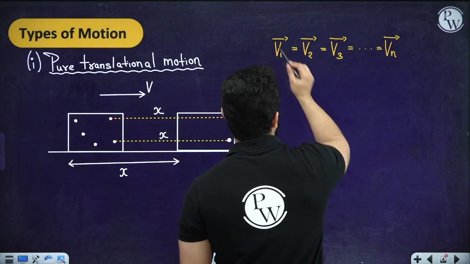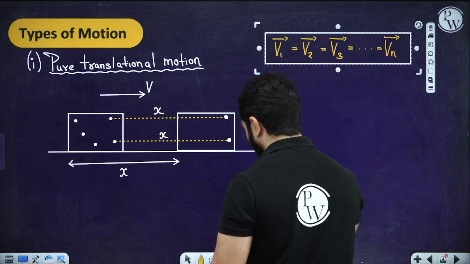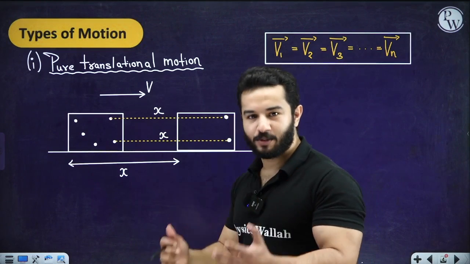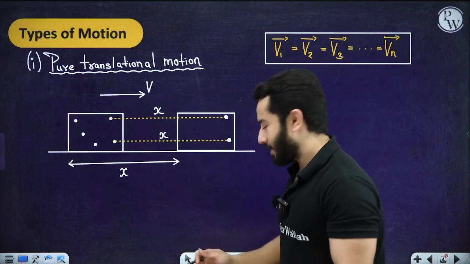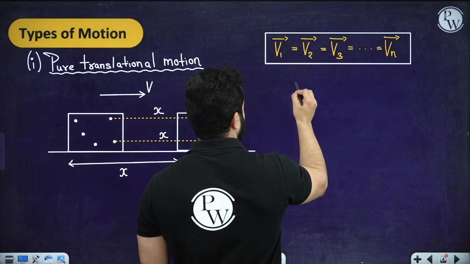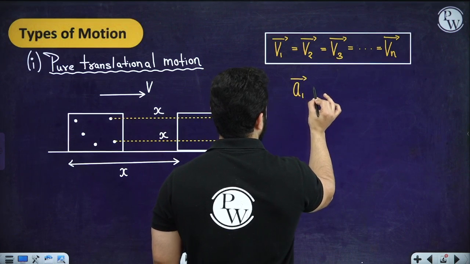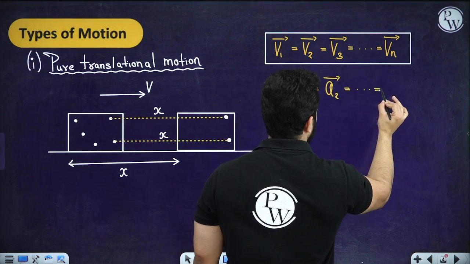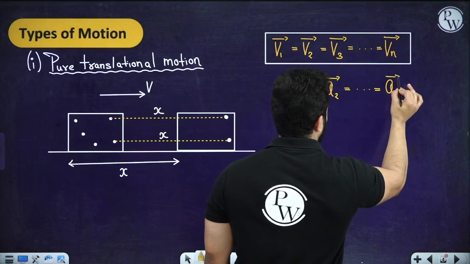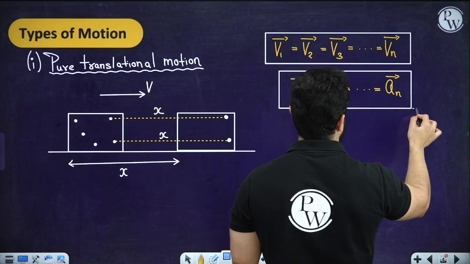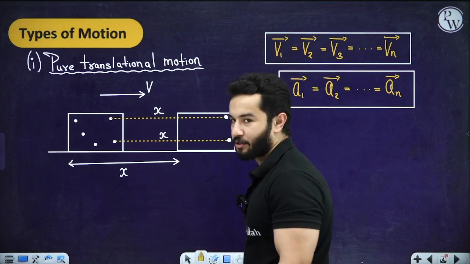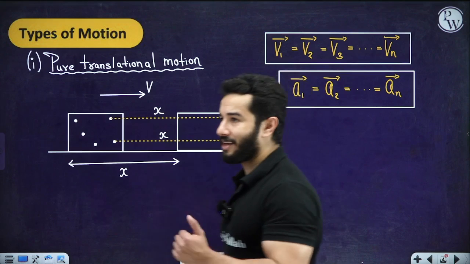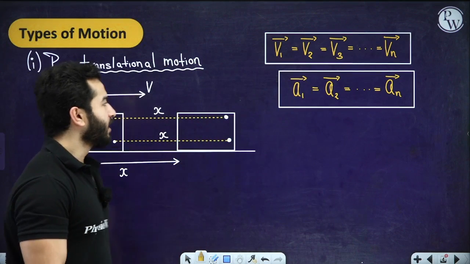And we were able to write this because first we said that their displacements are going to be the same, right? So if their displacements are the same, then their velocities are the same, and if their velocities are the same, we can also say that their accelerations are going to be the same. So a1 equals a2 and so on equals an, and all of these are going to be equal to the velocity and acceleration of the center of mass. That holds true over here as well, right? So this is very important, how we are going to write all of these things.